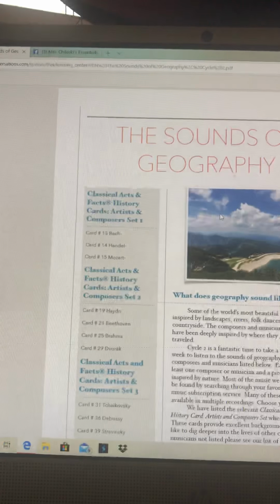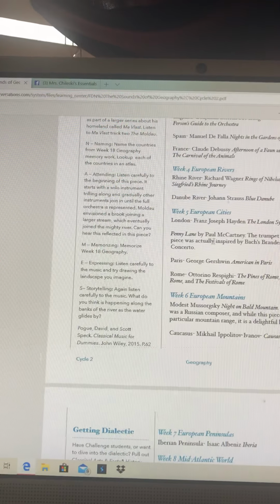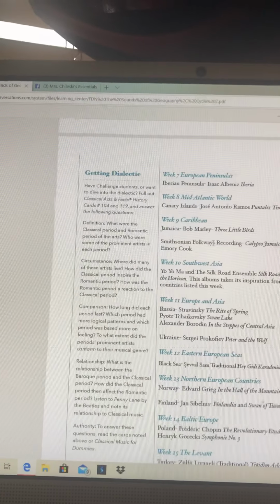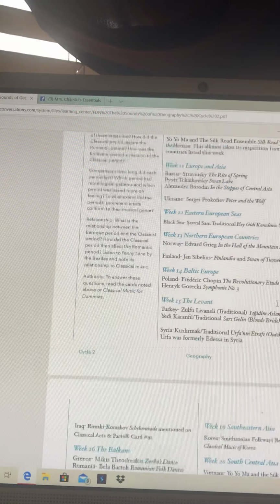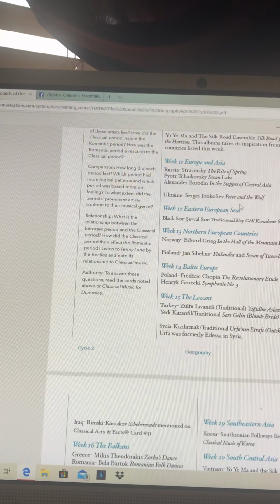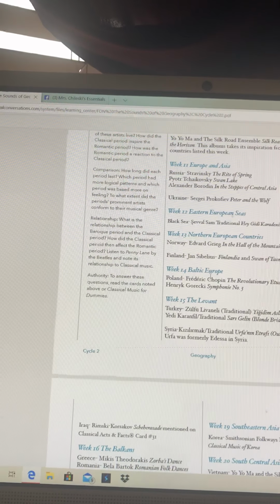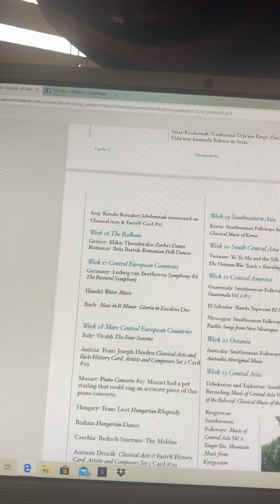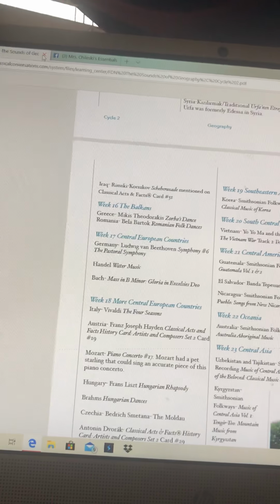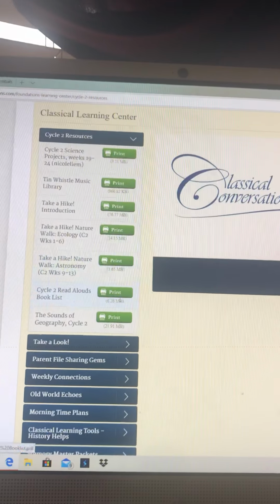They have Sounds of Geography. This is really cool to show you how to integrate your geography with classical music listening. You can go through there, and this is Stravinsky and Prokofiev. These are composers that we're not necessarily listening to right now, but they are in the same time period. So that's really a neat resource.